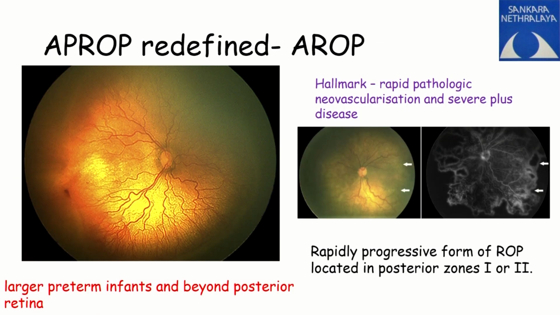So now when I say staged ROP versus an unstaged ROP, staged ROP goes through stage 1, stage 2, stage 3. But unstaged ROP is what is called AROP, wherein you just have dilatation of vessels and then it quickly goes into the proliferative stage. So these are all the babies who are either in zone 1 or zone 2. They are never in zone 3. So in zone 3, a plus disease or an AROP never occurs. So that is what it is.